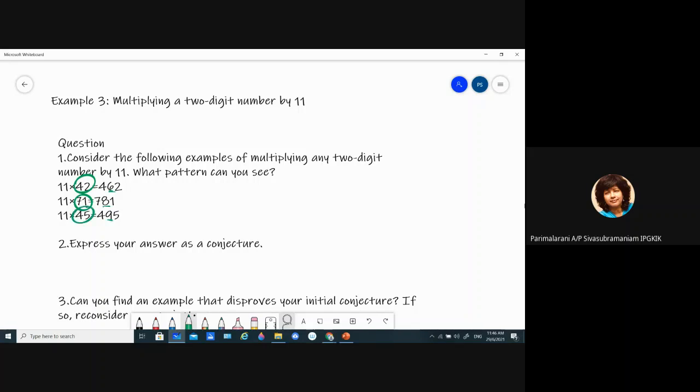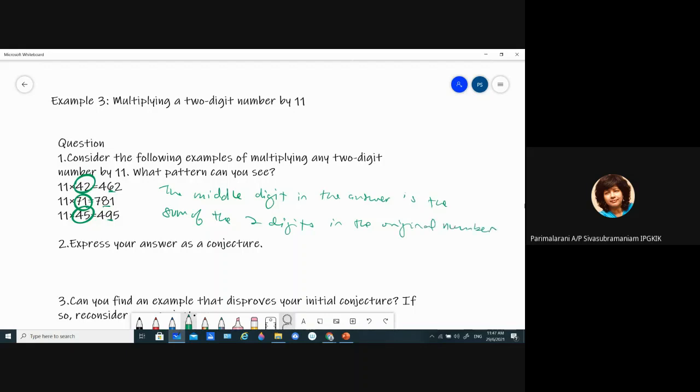So this is the pattern that you see: the middle digit in the answer is the sum of the two digits in the original number.